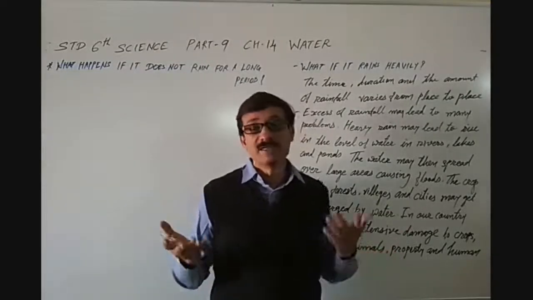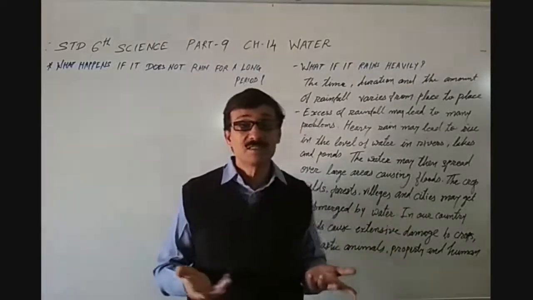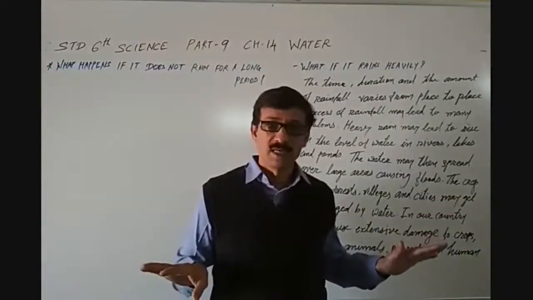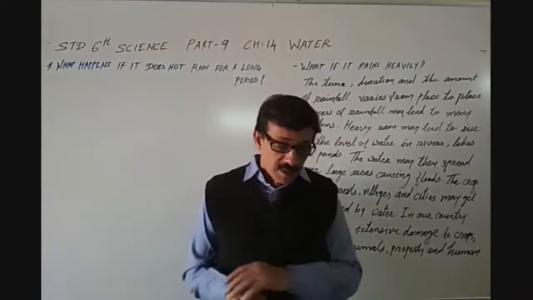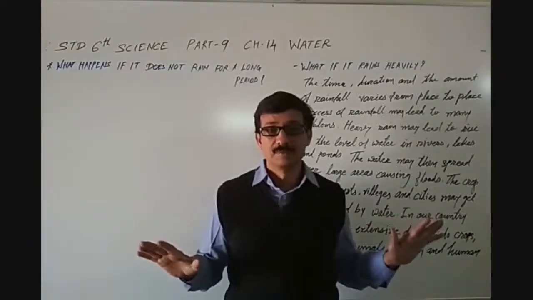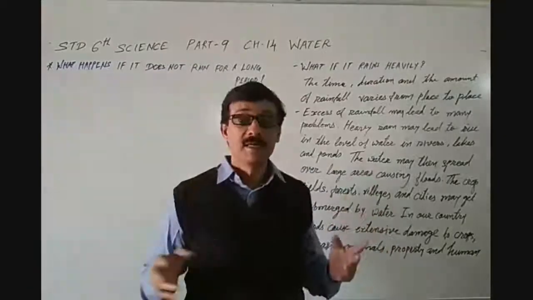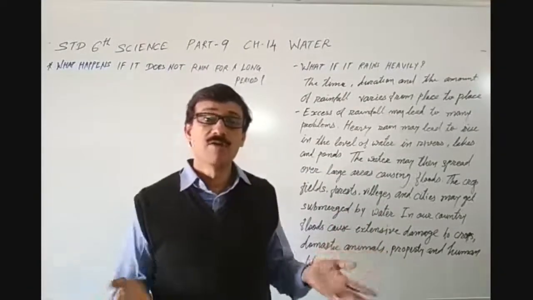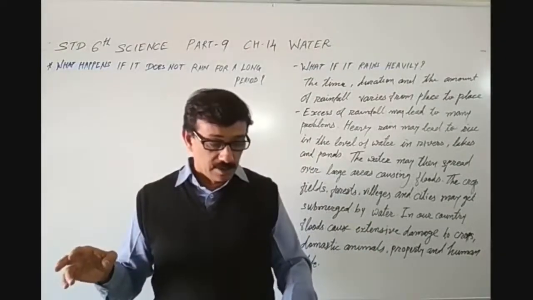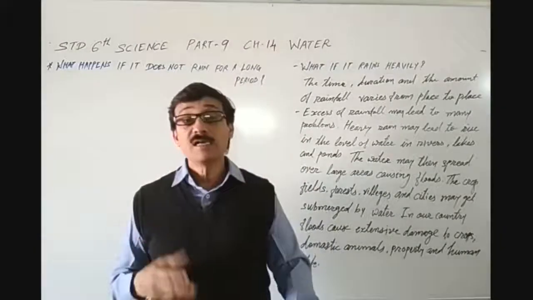Everywhere there is water, and that is too much. When there is heavy rain, it raises the water level of rivers, ponds and lakes, and then the water may spread over large areas, causing floods.